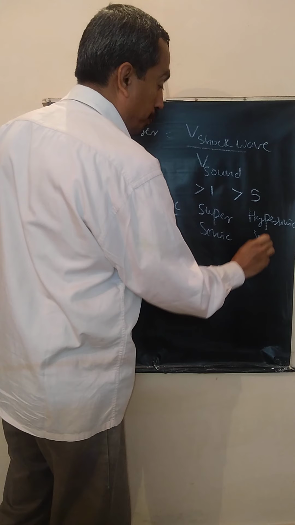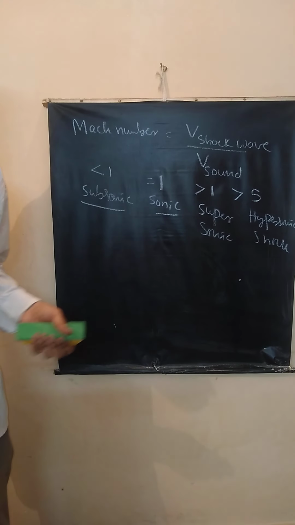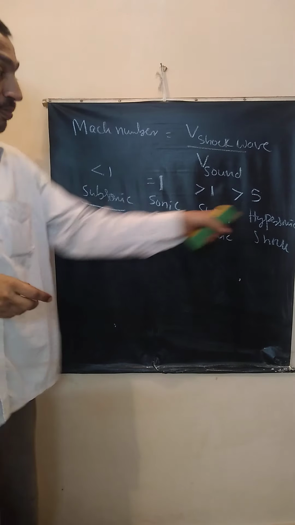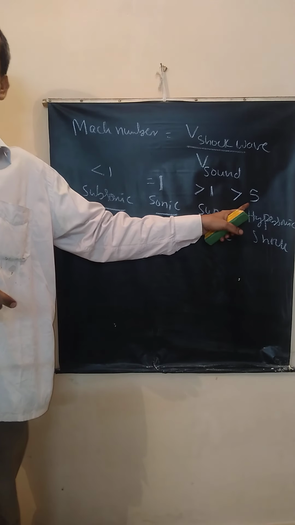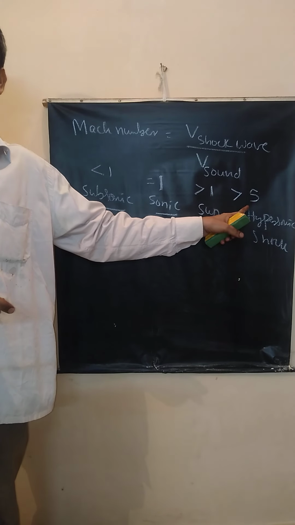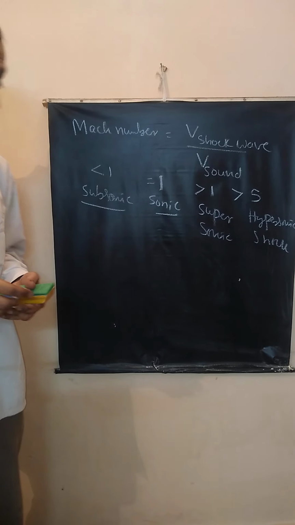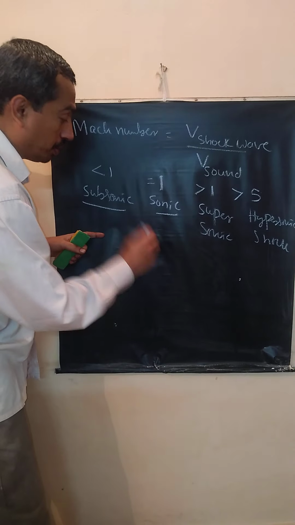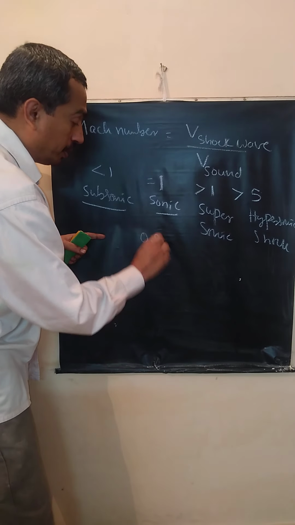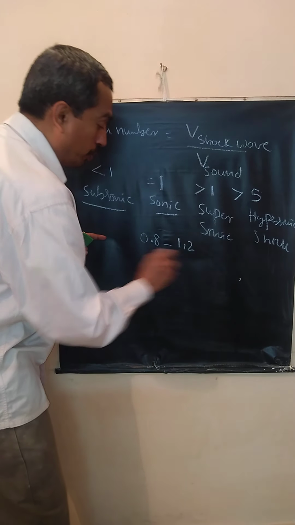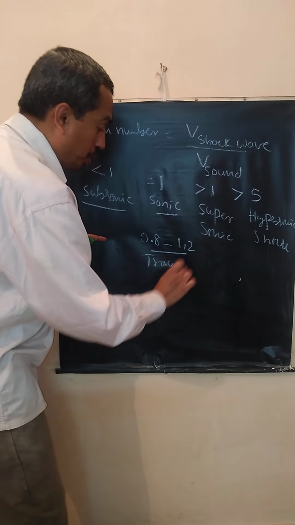You may have heard of hypersonic rockets, hypersonic aircraft. They travel with speed greater than Mach number 5, five times the velocity of sound. Huge speed, correct? Suppose the shock Mach number is between 0.8 and 1.2, we call it transonic shock.